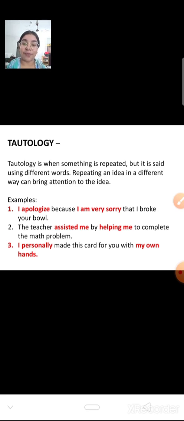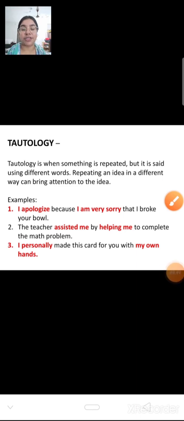So try to understand tautology: the same thing is said but different words are used. To say I am sorry, you can say I apologize. Both convey the same thing but are used in a single sentence and are repeated.